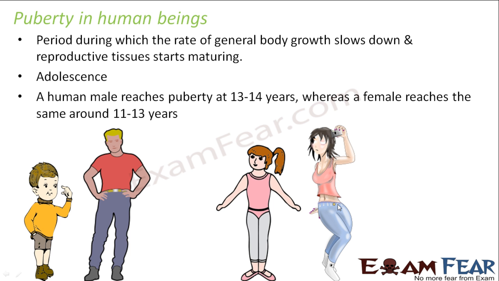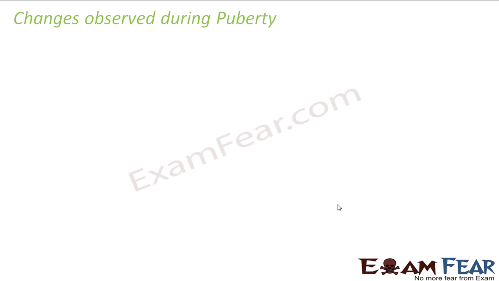And just by looking at the appearance of a person, you can say whether he has reached puberty or not. There are not only differences in physical appearance, there are also some differences in the internal organs as well. So let us look at some of the changes which are observed during puberty in a male as well as in a female.